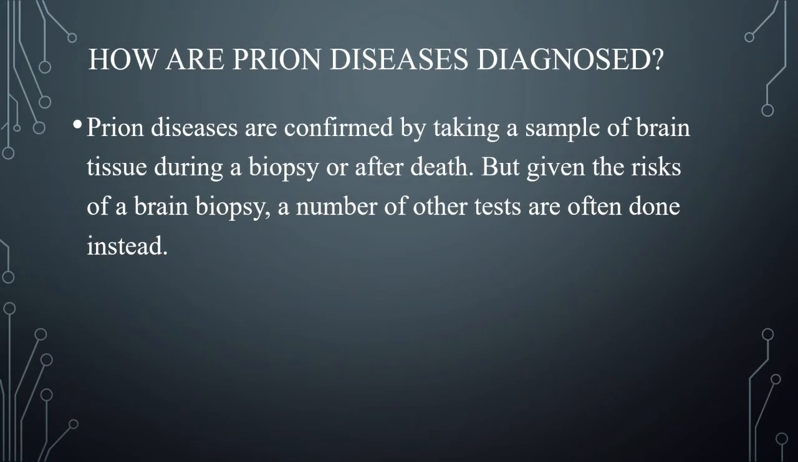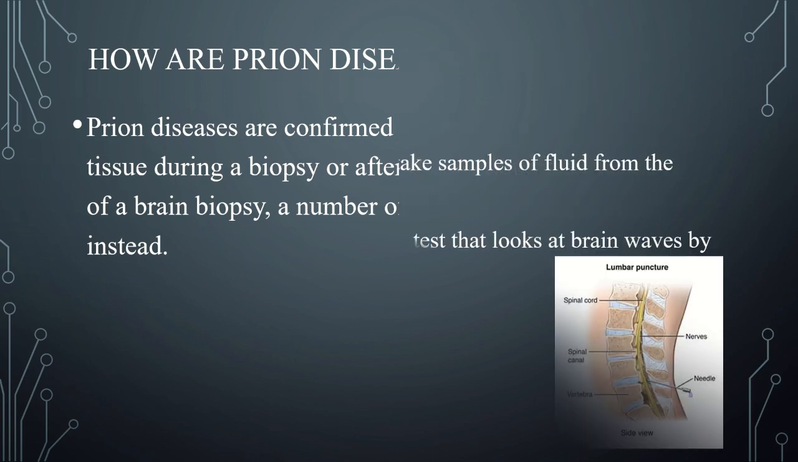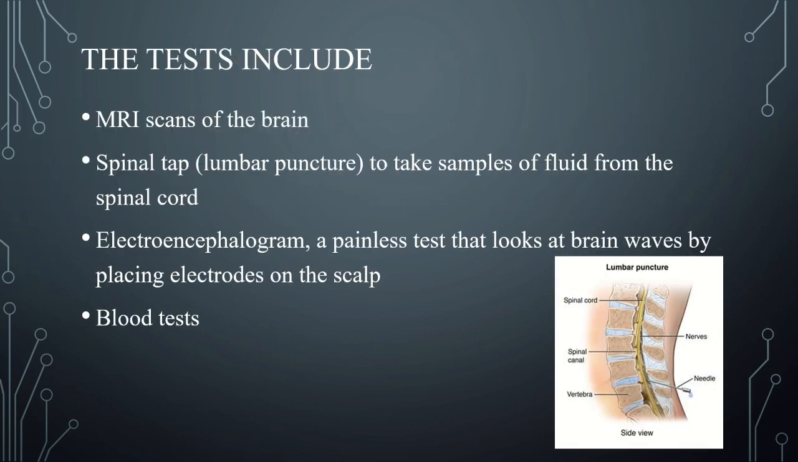So how are prion diseases diagnosed? Prion diseases are confirmed by taking a sample of brain tissue, because they usually occur in the brain, during a biopsy or after death. But given the risk of brain biopsy, a number of other tests are often done. Basically there is an MRI of the brain, because the disease-causing agent, the prion, is usually found in the brain, and there is a spinal tap, a lumbar puncture, to take a sample of fluid from the spinal cord.